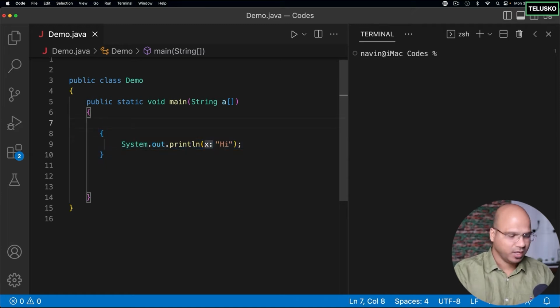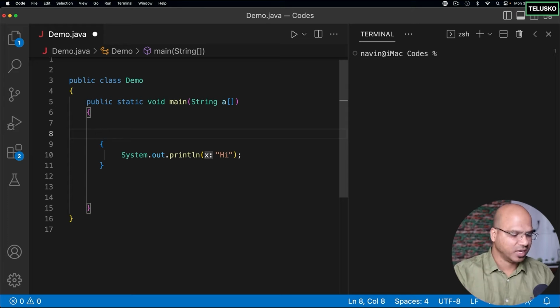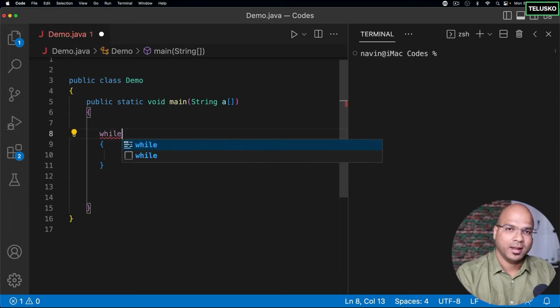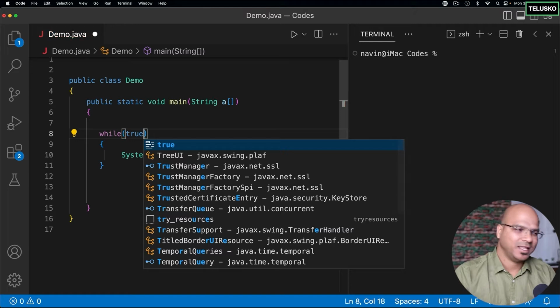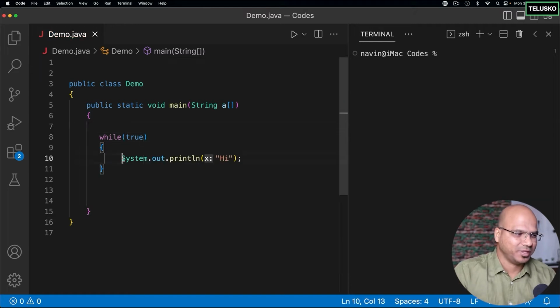So Java will say, okay, if you want to repeat, you have to use a keyword called while. In English as well, we normally use while to say repeat something, or while it is true, do that. So here we can say while it is what? In this bracket, you have to mention, is it true or false? That's how while works. If you say true, it will just keep printing this hi, because it says, okay, while I'm true, I will keep printing it.